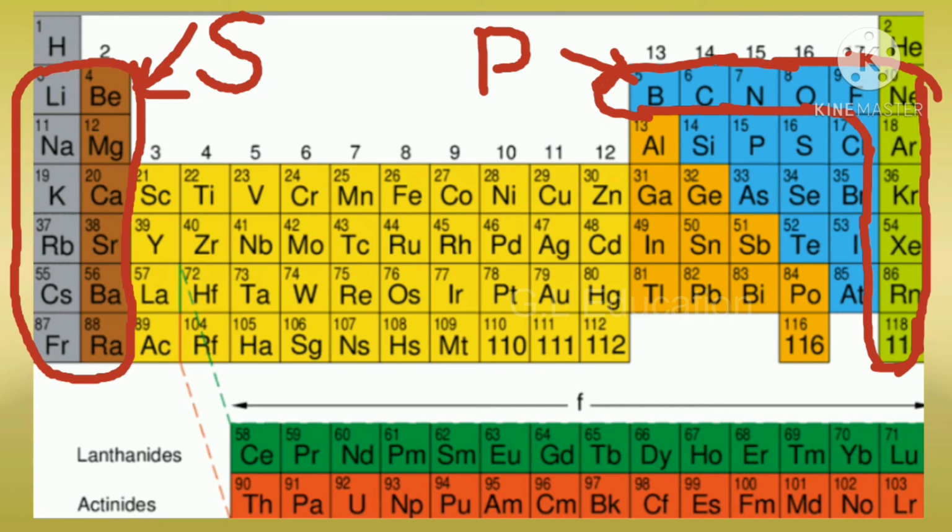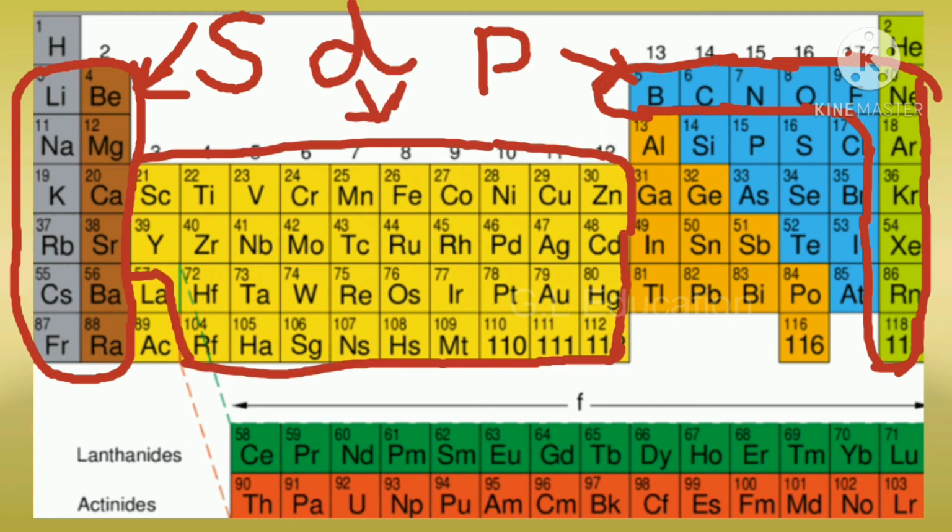They are also called representative elements. D block elements. It includes group 3 to group 12 elements. They are found in the center of the periodic table. Their properties are intermediate to that of S block and P block elements, and so they are called transition elements.